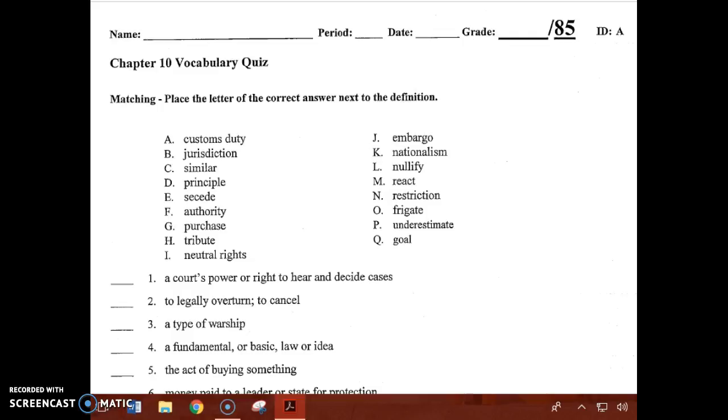Number 1. This word is a court's power or right to hear and decide cases. Number 2. Means to legally overturn or to cancel something. Number 3. This is a type of warship. Number 4. This is a fundamental or basic law or idea. Number 5. This is the act of buying something.